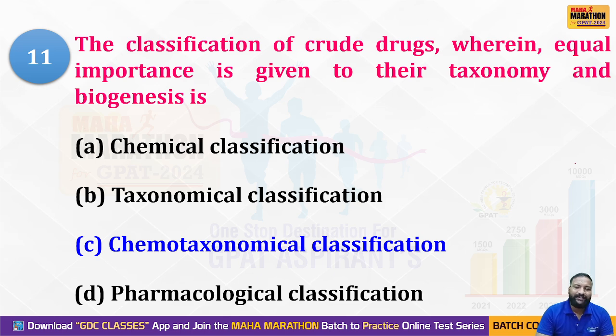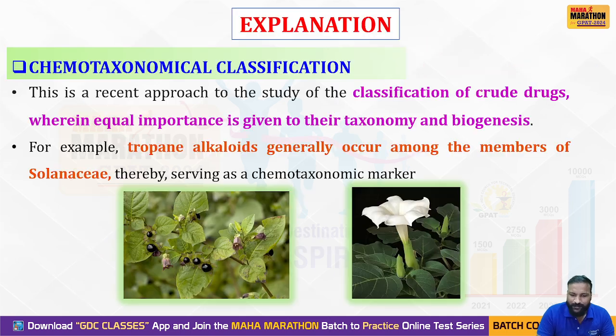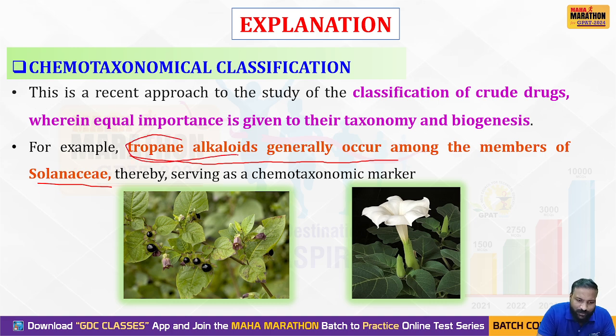Why? Here they asked about taxonomy and also the biogenesis. By the biogenesis, we get chemicals or chemical content, based on the taxonomy. We'll see the explanation so that you can understand. For understanding this concept, we have a best example. Tropane alkaloids are generally occurring among the members of the Solanaceae family, whereas tropane alkaloids are